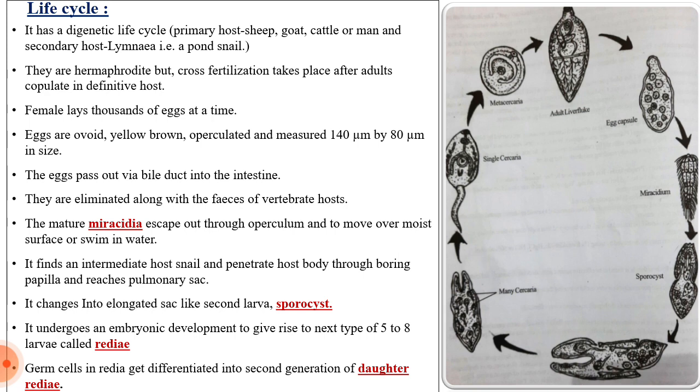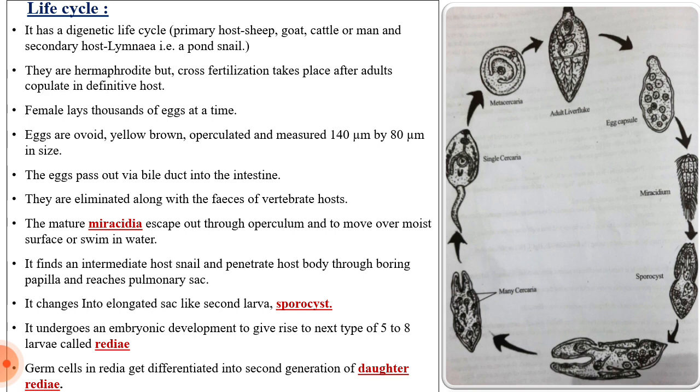That means the female Fasciola hepatica lays thousands of eggs at a time. Generally, the eggs are yellow-brown, operculated, and measure about 140 by 80 micrometers in size. That means they are oval in shape, with a length of 140 micrometers and a width of 80 micrometers.